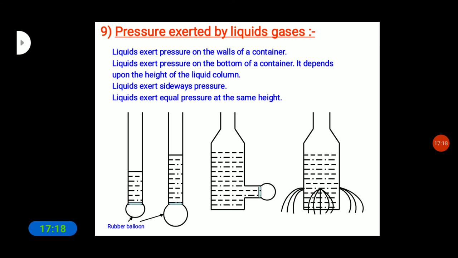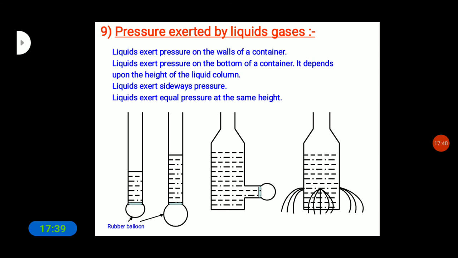So it depends upon the height of the liquid column. Liquids exert sideway pressure, and also exert equal pressure at the same height.